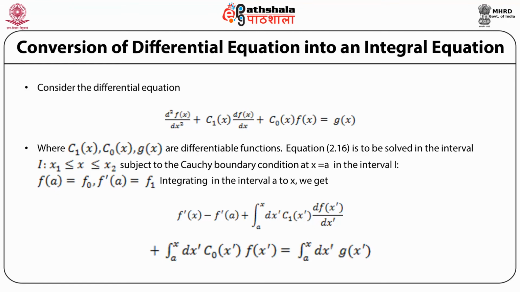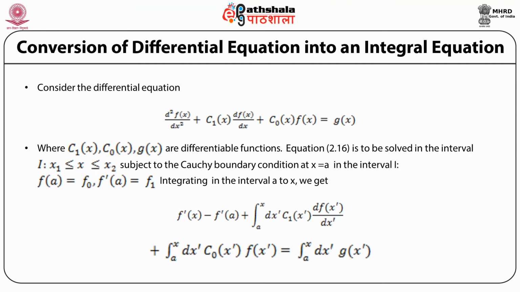Now let's integrate the differential equation in the interval a to x. When we integrate this differential equation, the second order term d2f by dx square becomes f prime(x), and since this is integrated in the interval from a to x, we have f prime(x) minus f prime(a), plus the second term is to be integrated.